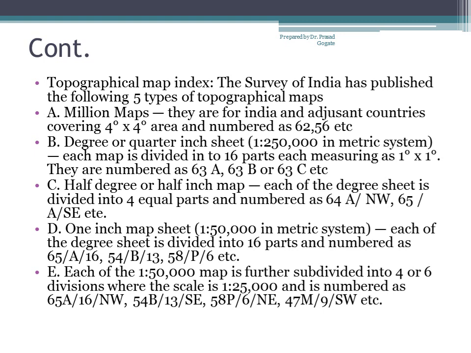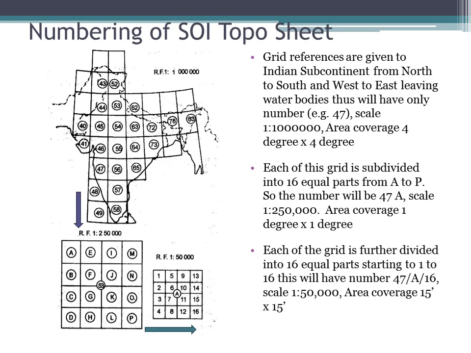So now let us see the diagram I was referring to. Let us not worry much about the British system now. Let us worry about the metric system. Again, I have given the same reference that I was discussing in the earlier slide. See, India and adjacent countries are graded from north to south and from west to east. So you will see number 41, 40, 41. There is no number over here. Then 42 is here, that is for Lakshadweep. 43, 44, 45, 46, 47, something like that. Then again 52, something like that.